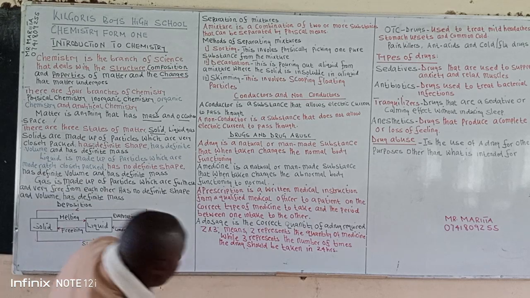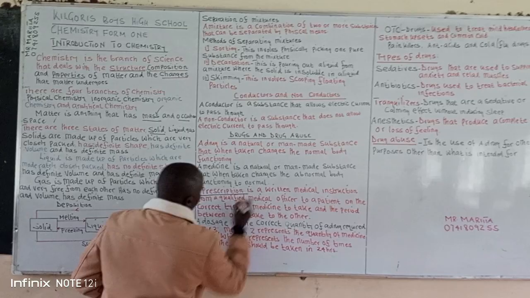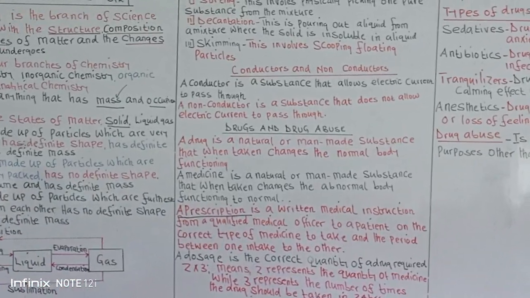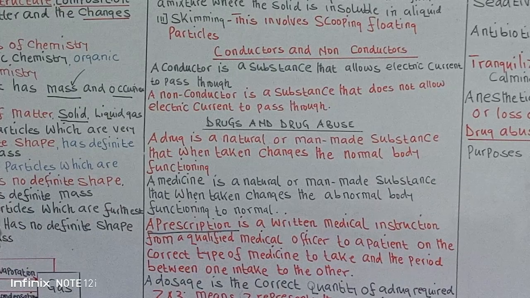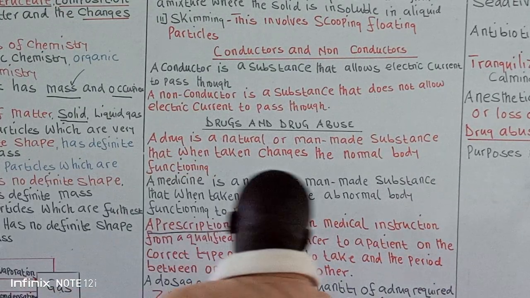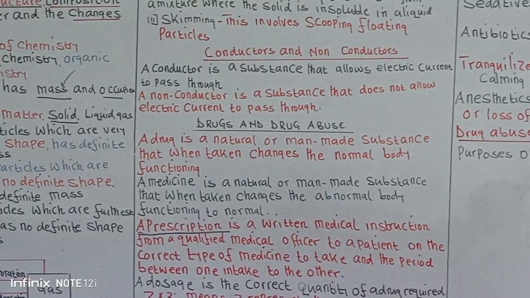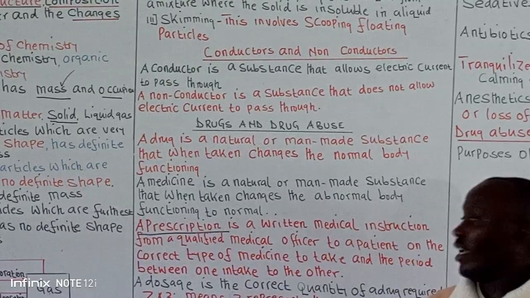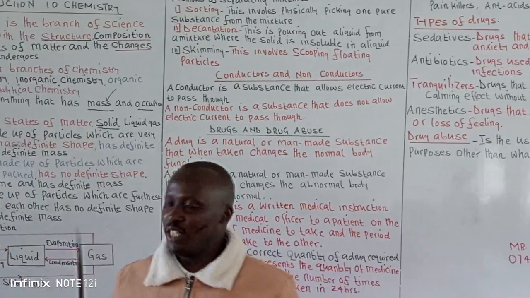There is another term we wanted to define, which is a prescription. A prescription in this case is a written medical instruction from a qualified medical officer to a patient, stating the correct type of medicine to take and the period between one intake and the other. I'm talking about a qualified officer. I don't mean the witch doctors and the witchcraft.